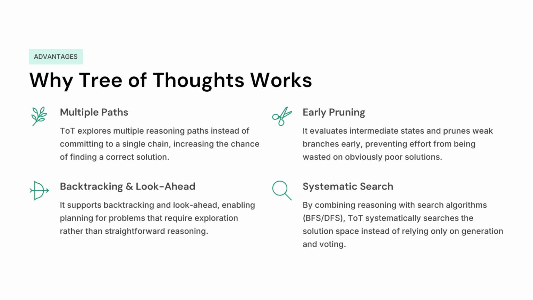Secondly, we are using early pruning. So basically, if the model sees a path which is going in a direction where it's impossible to get the correct answer, we stop it then and there only, which avoids the loss of important resources and tokens. And thirdly, it's backtracking and looking ahead. So basically, if the model sees in the path that it's not going to lead to the correct answer, we can backtrack and look at the second best option.